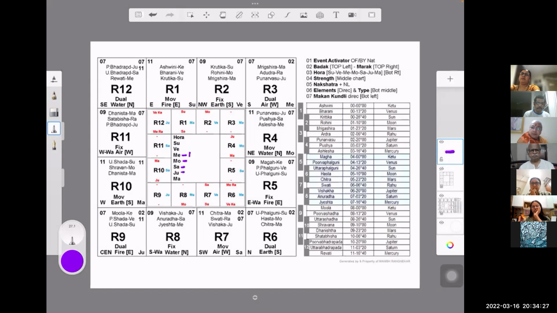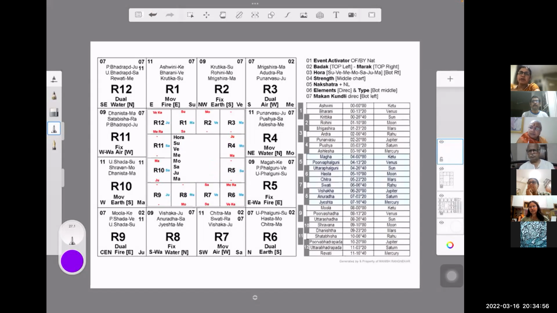Second, third, fourth, fifth, sixth, seventh, eighth, and so on up to the 24th. Right? It goes round and round.